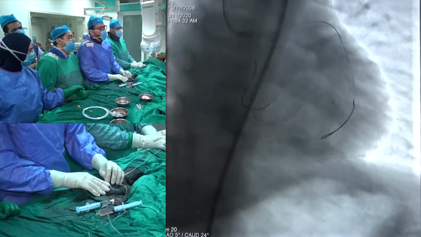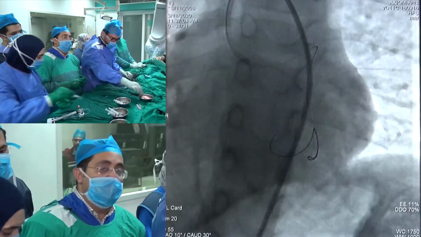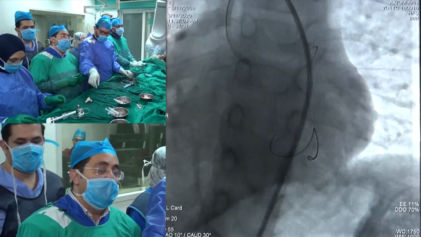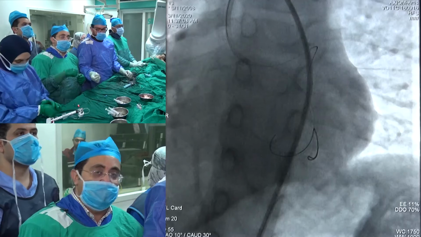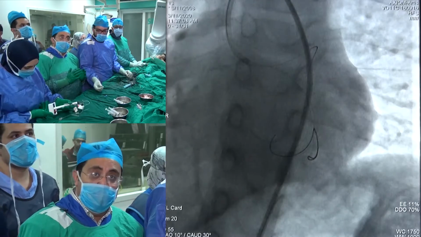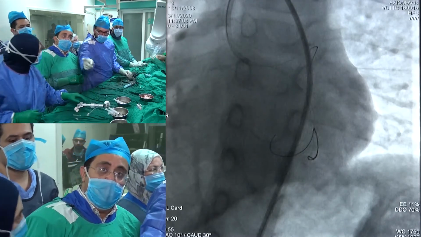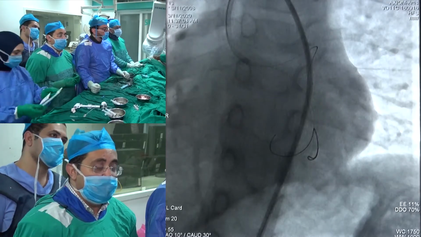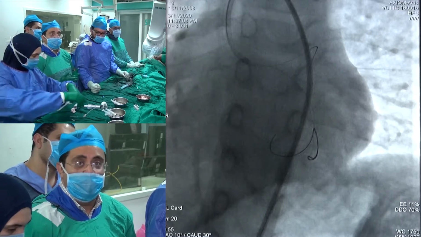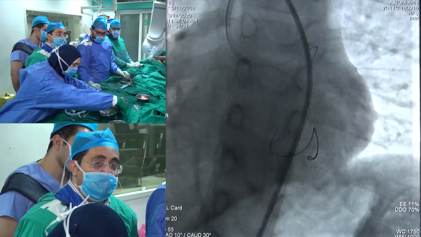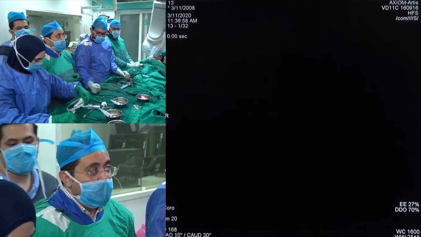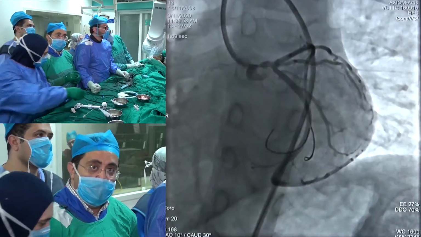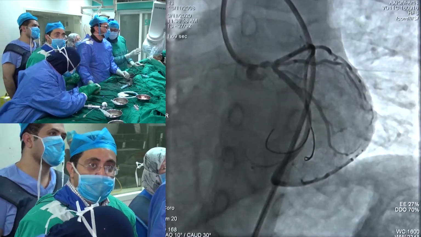The pressure is getting damped as we try to engage the abnormally originating left main. So after shaping the GL 3.5 to adapt to the curve and the small aorta in this young boy, we couldn't engage and wire the LAD and circumflex. We tried the first step of pre-dilatation using a 2.0 balloon, and after pre-dilatation we still have a very good damping of pressure once we got near the ostium of the left main.